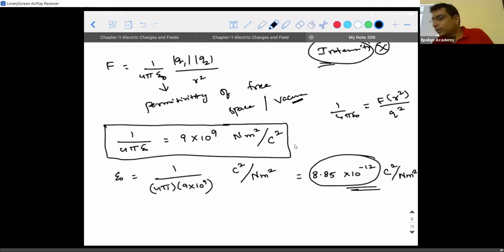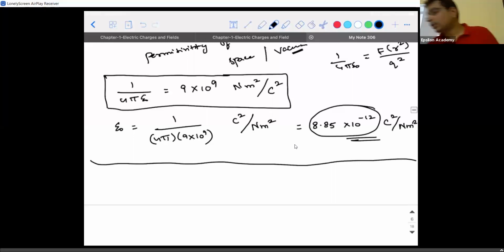Okay, because of the word permittivity, there are many people who are confused, thinking that the medium allows the charges to interact. No, it is a resistance offered by the medium for the charges to interact. The reason being, force and permittivity are inversely proportional to each other. It means you're talking about how much resistance the medium is offering for the charges to interact among themselves. Is that clear? So have this point in your mind.